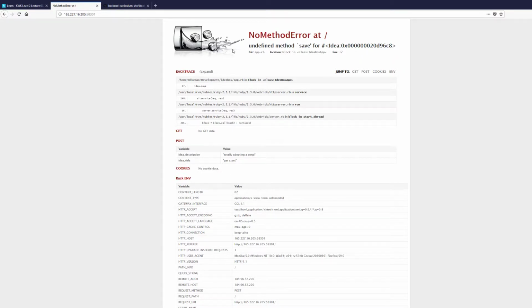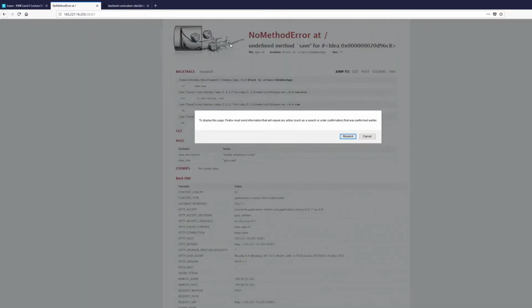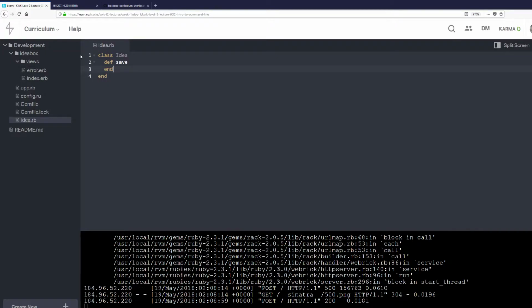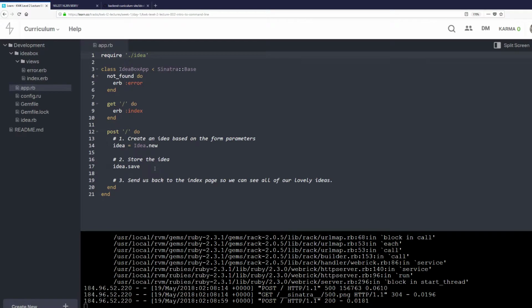So cool, that'll make this error go away, right? There's no undefined method save; there's a save method now. We resend information and nothing happens. Not nothing happens, but we get to the end of the code. So idea.save, that works. So it's working, right? No, it's not quite working. Are we actually saving anything? We are creating ideas, but the contents of the ideas we're not saving.